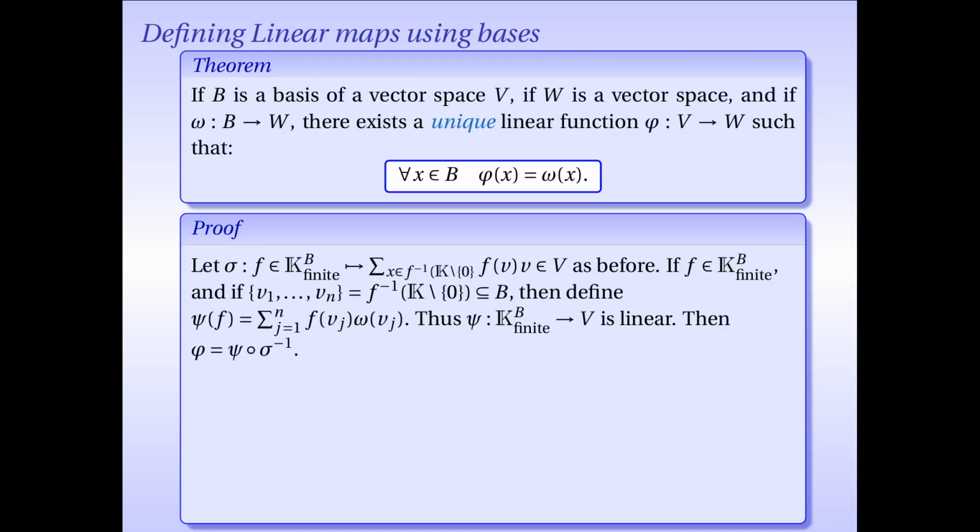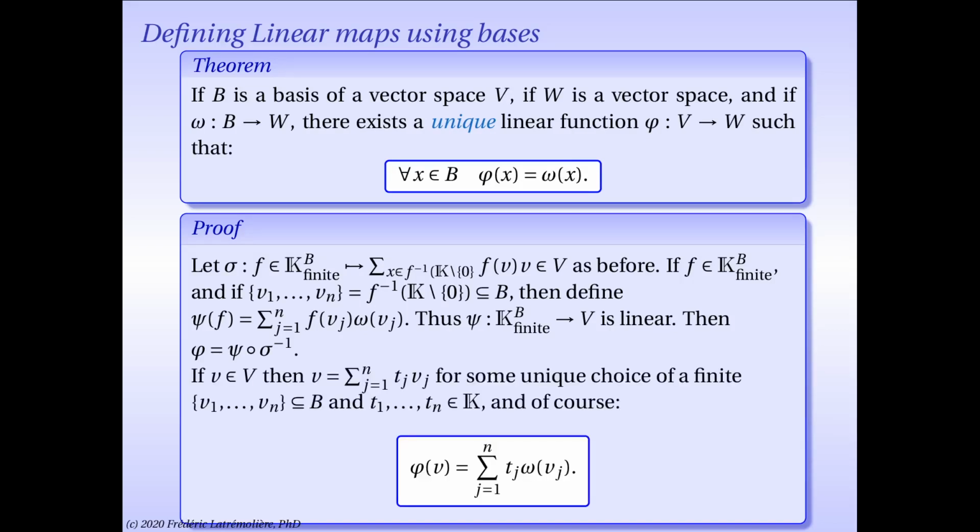Then you plug it into psi. What happens? Well, it's 0 everywhere except at one value, namely x, and so we get f of x times omega at x, but f of x by definition was 1, so you just get omega at x. So phi at x is indeed given by omega at x.